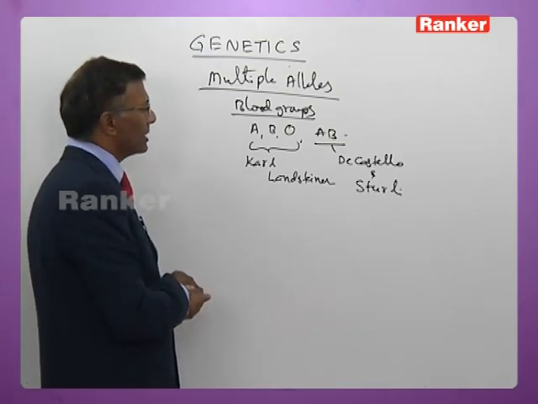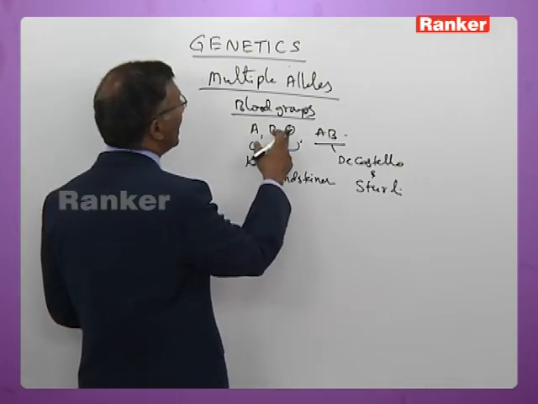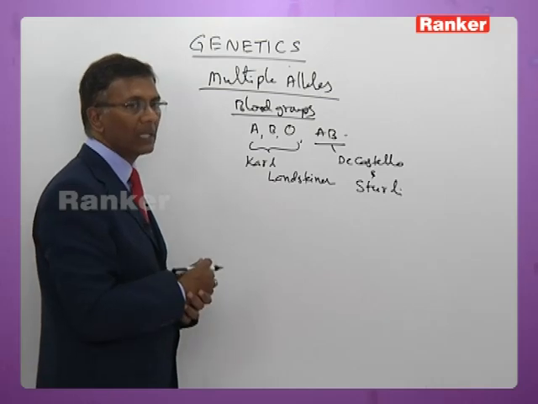There are 3 alleles: the A allele, the B allele and the O allele. Three allelic forms are there.